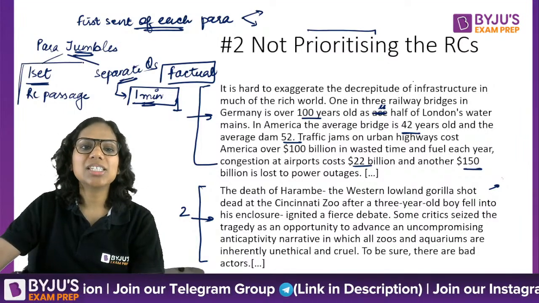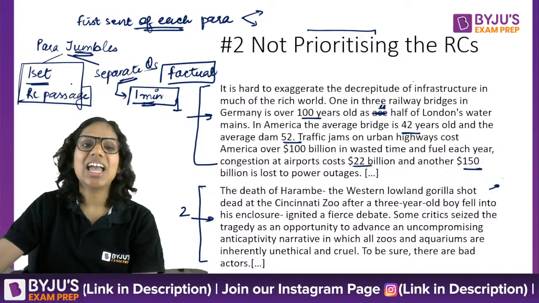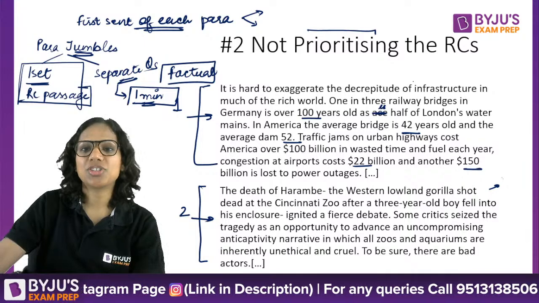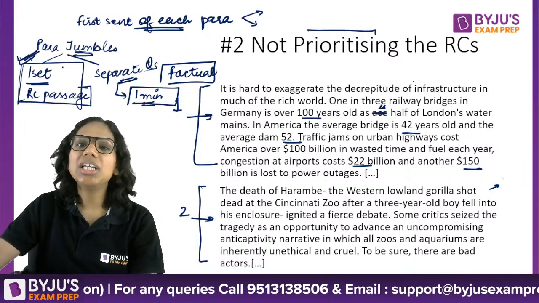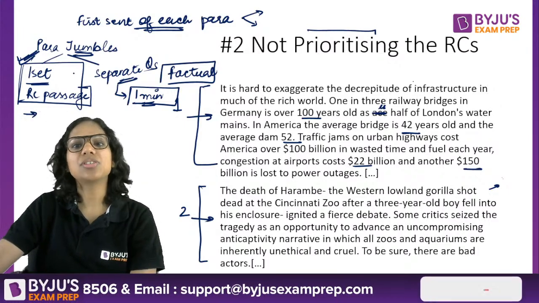The problem arises when, let's say, you have an entire set and it has 6, 7 sentences, and plus there are no options as such. There are 6, 7 questions after it. That is when it becomes tedious. For this, our only guide is practicing previous year papers, because this type of parajumble question is unique to MHCET,